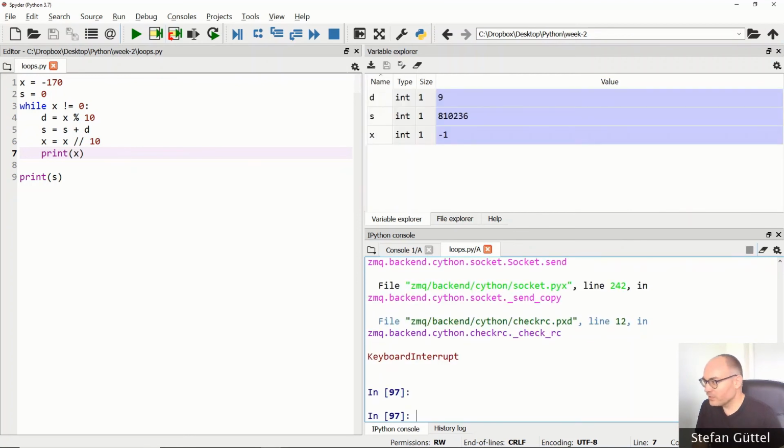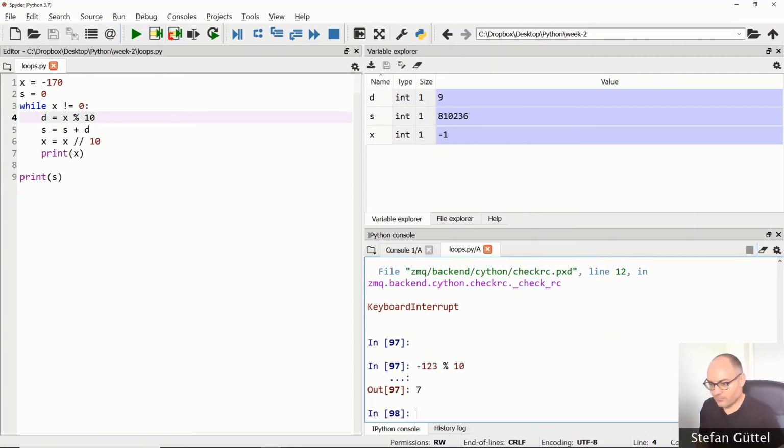The reason for this behavior is that what we have done here, extracting the last digit of a number, does not work for negative values of x. Take, for example, minus 123 and try to extract the last digit using this division operator. You will get 7 and not 3, because this actually goes down to minus 130, which is divisible by 10, and the positive remainder after division by 10 is 7. So this does not give us the last digit 3 as we expect, but it gives us the value of 7, which is certainly not what we want.